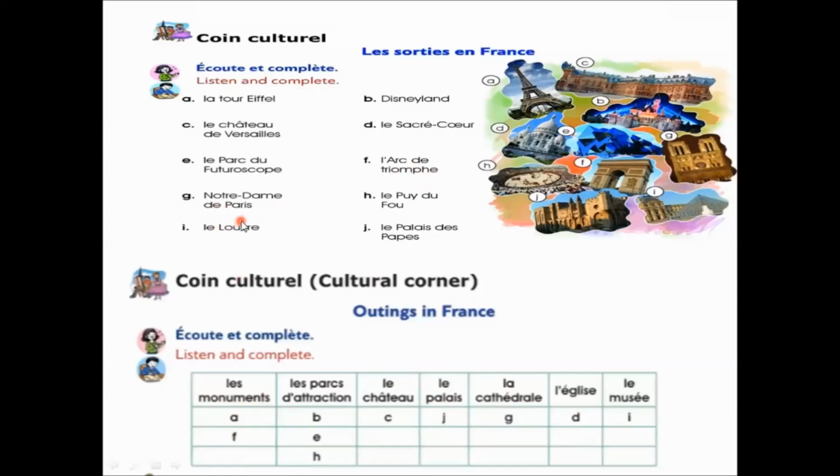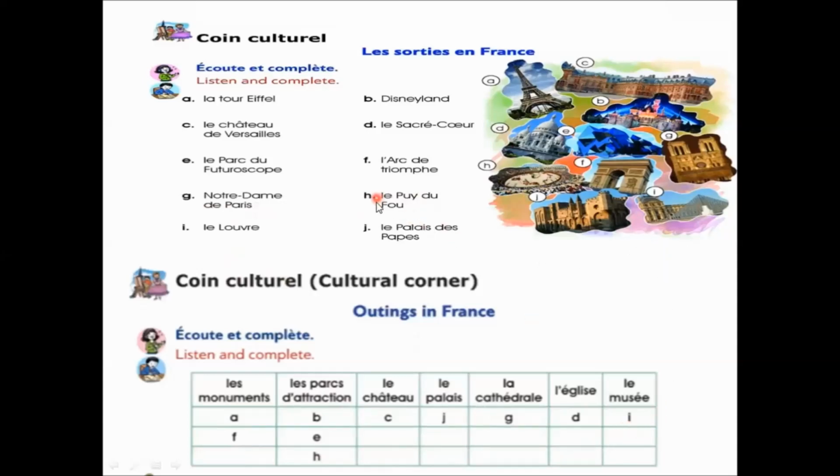Notre-Dame de Paris. Notre-Dame, what is this? This is a cathedral. So you have to write it here. And next is Le Puy du Fou. This is also an amusement park. So H is here. Next is Le Louvre. This is a museum. So I is here.